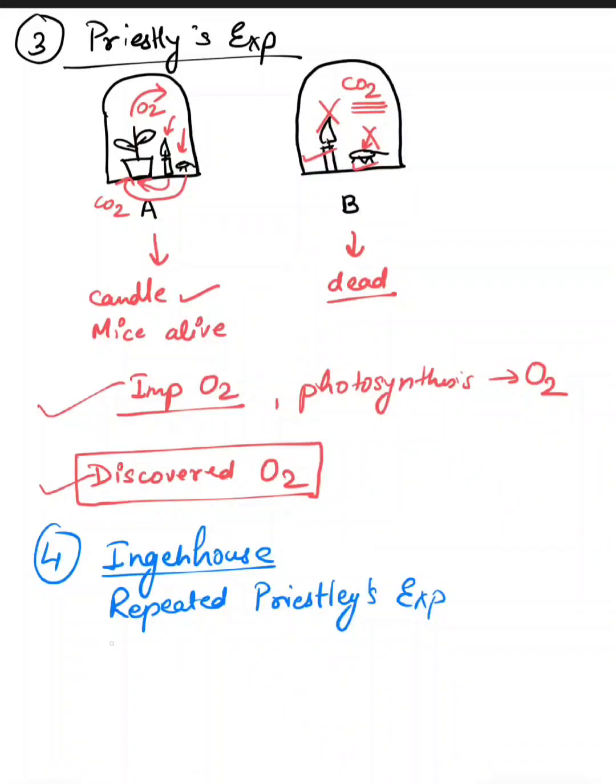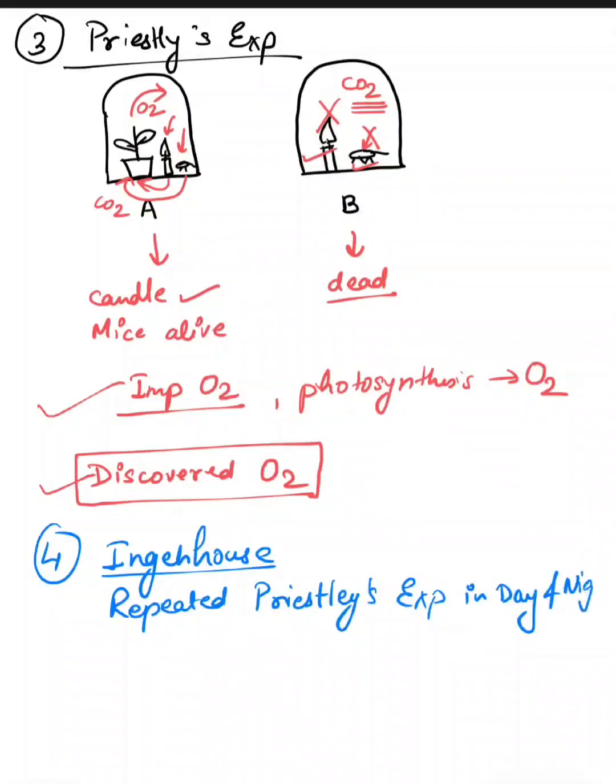So he came to the conclusion that only in the day could the mouse and the flame survive, but not in the night. That means photosynthesis is carried out only during the day. So he repeated the experiment in day and night.